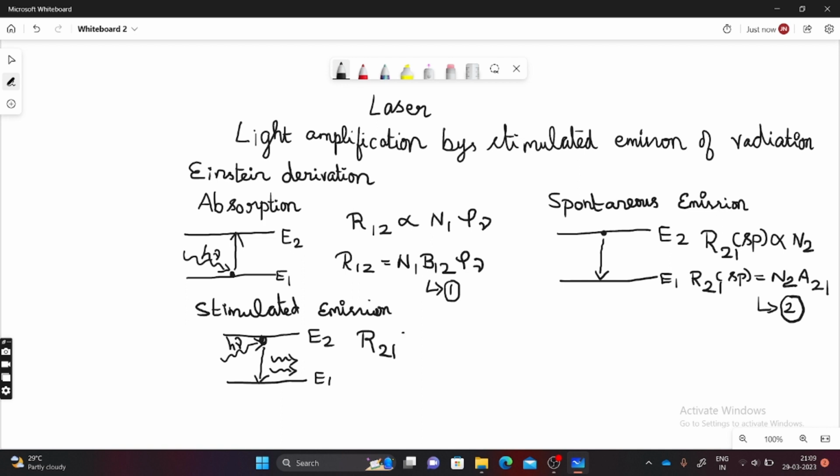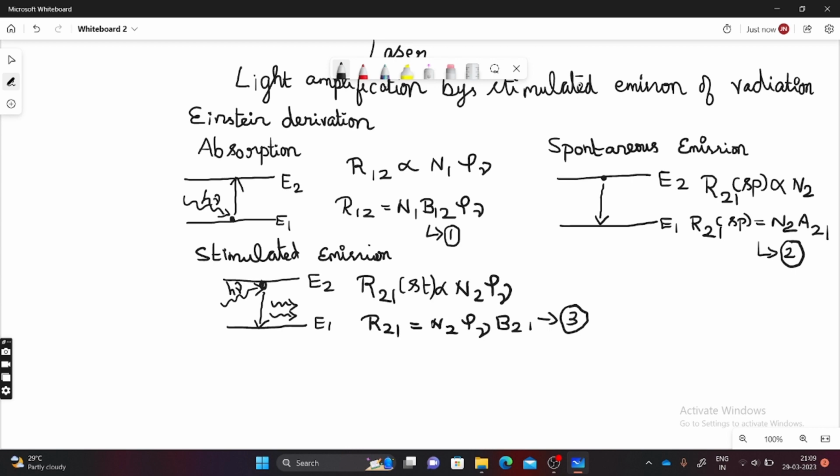So that is given by R21 stimulated, which is directly proportional to N2 rho nu. Why rho nu? Because it depends upon the incident radiation. Or R21 equal to N2 rho nu B21. Again B21 is a constant. So you will get the intense beam here. Out of these three, where will you get the most intense beam? Stimulated emission. So stimulated emission is the process used for the laser action.